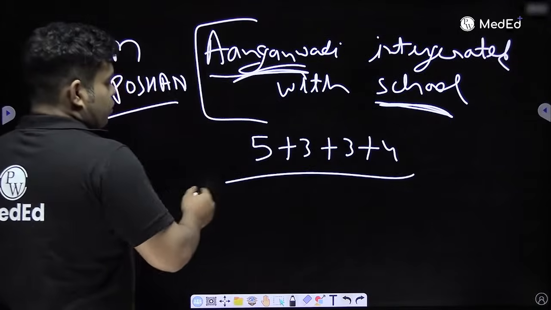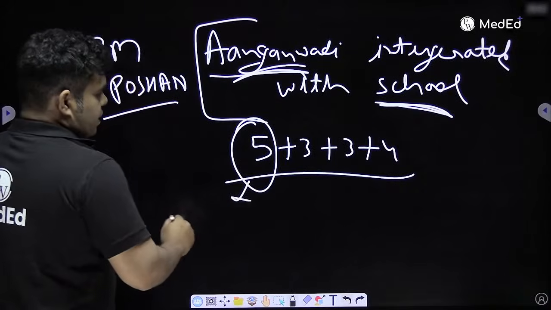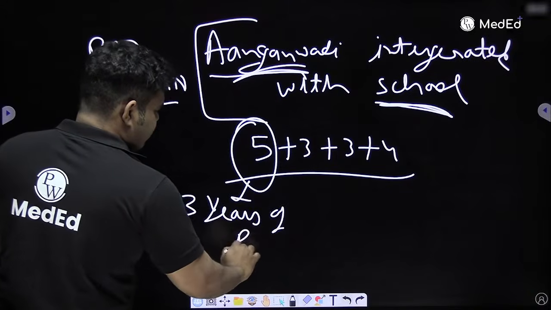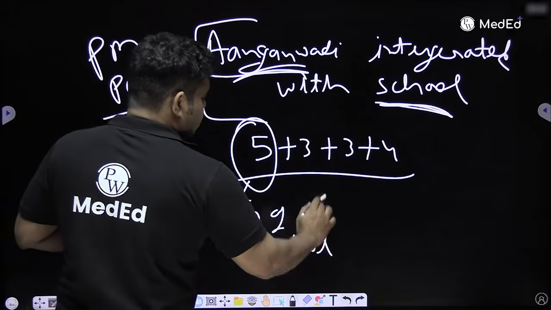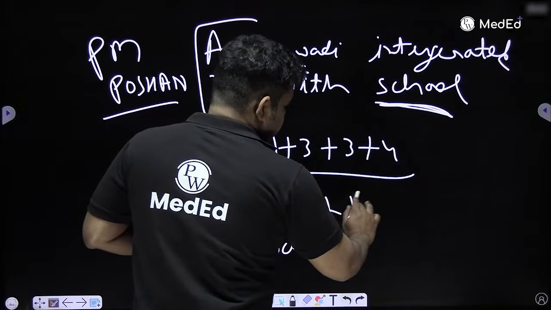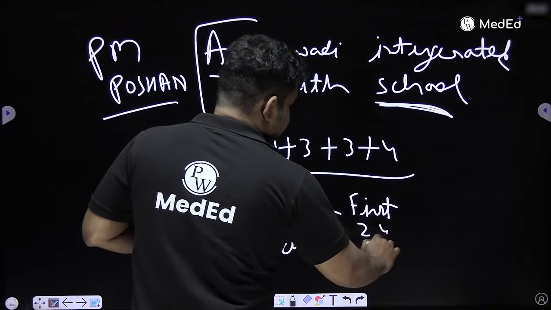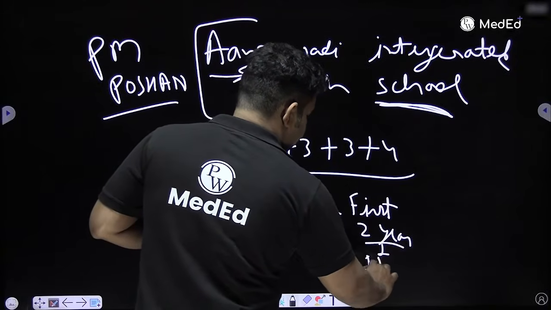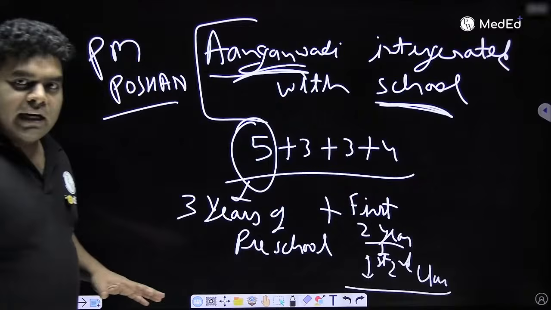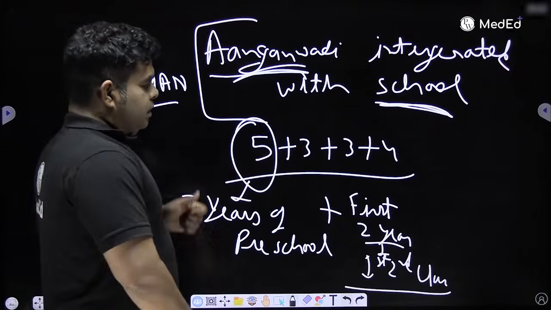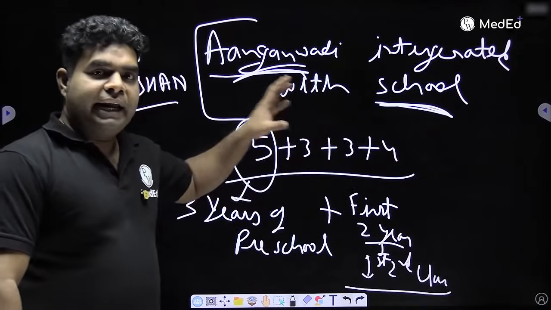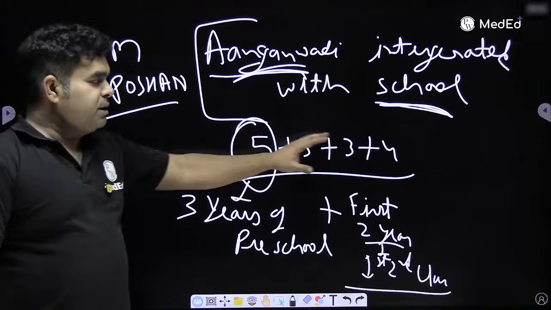So when they talk about PM Poshan, they will talk about the 5+3+3+4 program. What does the first 5 mean? The first 5 is 3 years of preschool, KG and nursery, plus the first 2 years, that is first and second class. So after the first 3 years of preschool and first and second class, the 5 will be completed. Then the next 3 will be third, fourth, fifth. The next 3 will be sixth, seventh, eighth. And then the last 4 will be ninth to twelfth. So this is the 5+3+3+4 program.